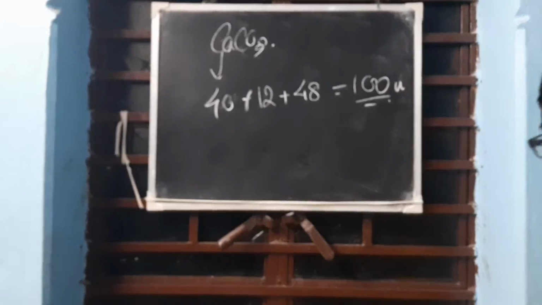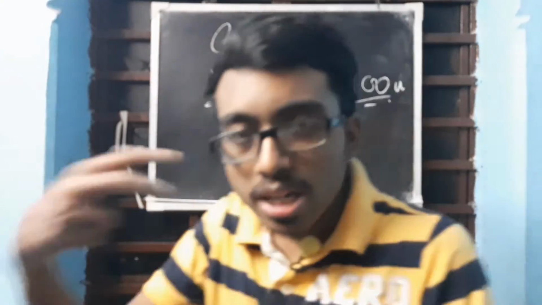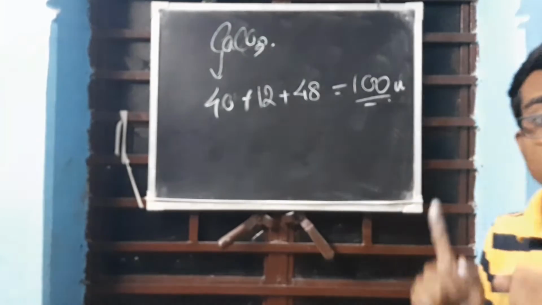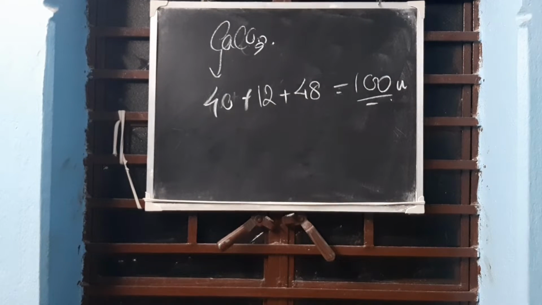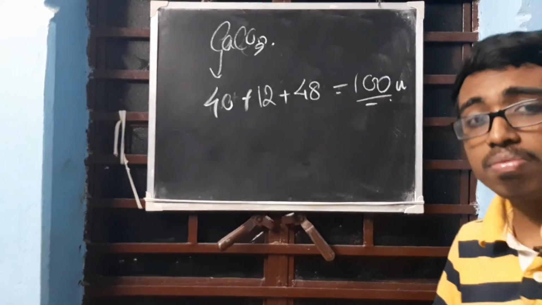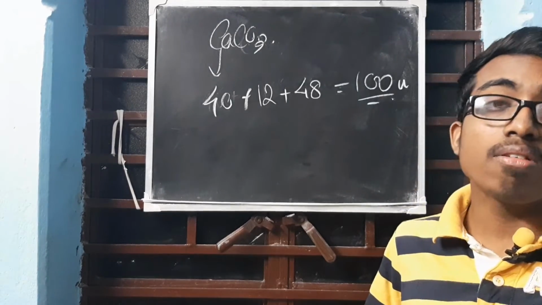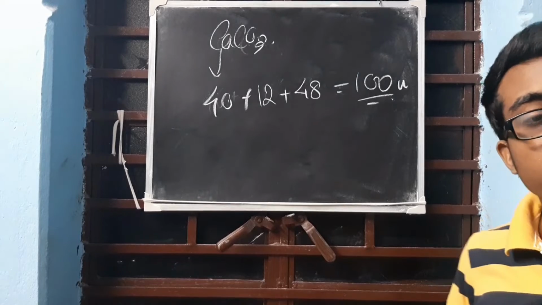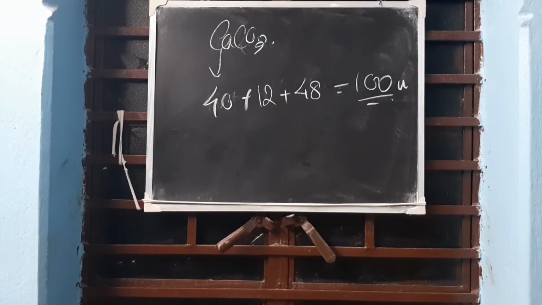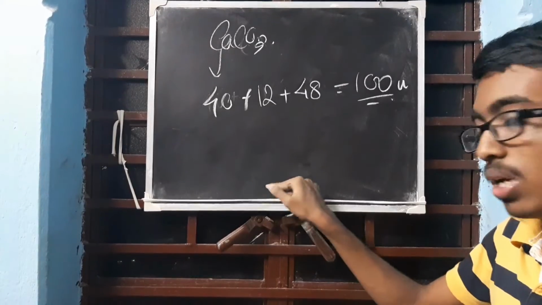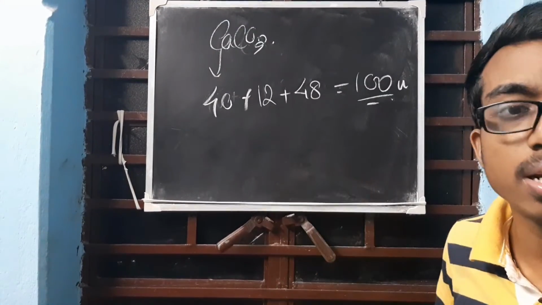How will you define relative atomic mass? Relative atomic mass means how many times the atom of one element is heavier than 1/12th of the mass of an atom of carbon 12. So relative atomic mass is the mass of one atom divided by 1/12 of the mass of a C12 carbon atom.